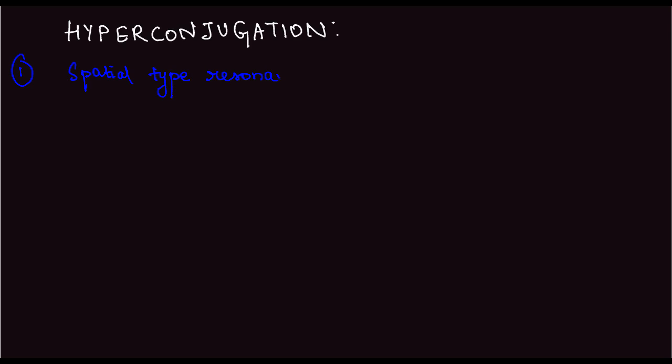Hyperconjugation. Hyperconjugation is another effect. It is basically the dislocation of sigma electrons and not pi electrons. So what are the characteristics of hyperconjugation? Number one, it is a special type of resonance for sigma electrons. Second point is it occurs in case of carbon-hydrogen bond.